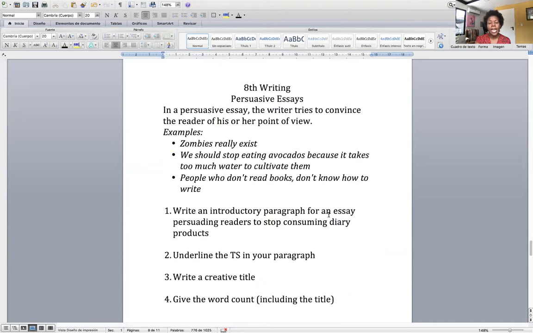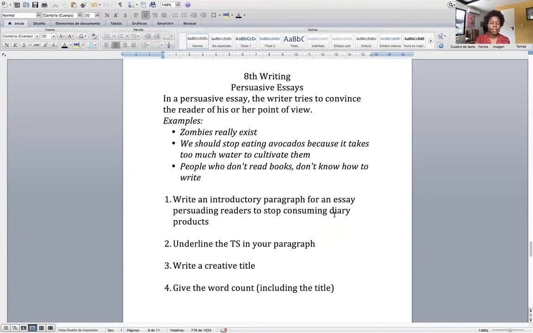In 8th grade, you're going to be writing persuasive essays this time. A persuasive essay is a writing piece in which the writer tries to convince the reader of his or her point of view. So in a persuasive essay, I'm gonna tell you what I think, and then I'm gonna try to make you think what I think.